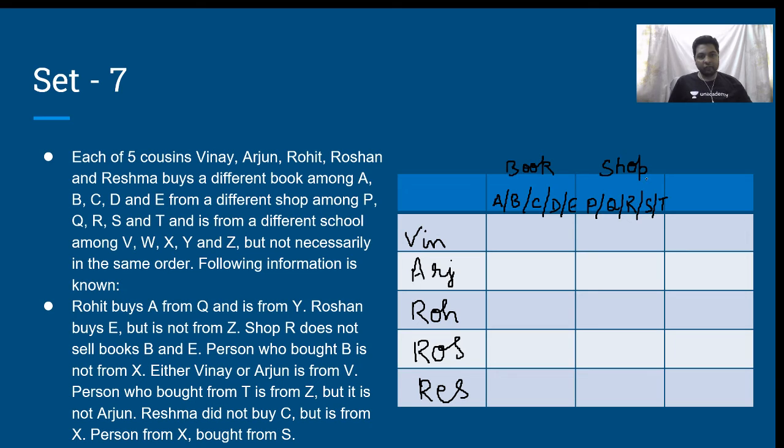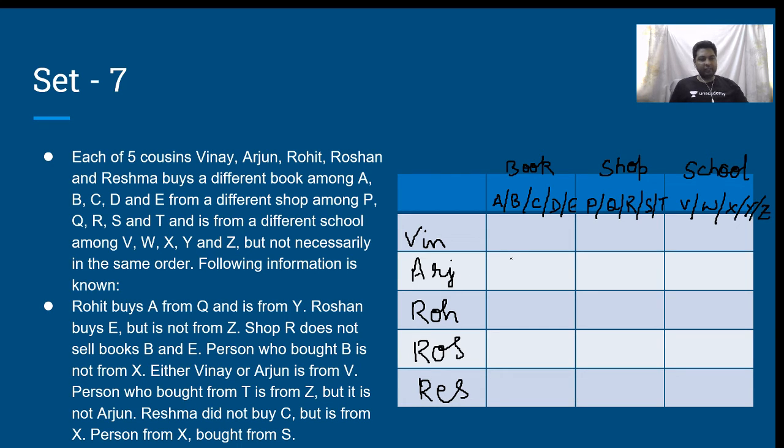From a different school among V, W, X, Y, and Z. V, W, X, Y, and Z. School.